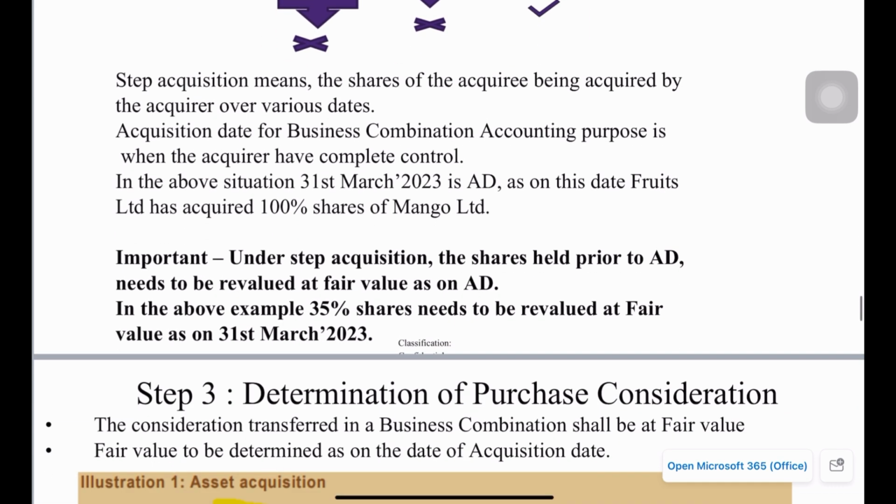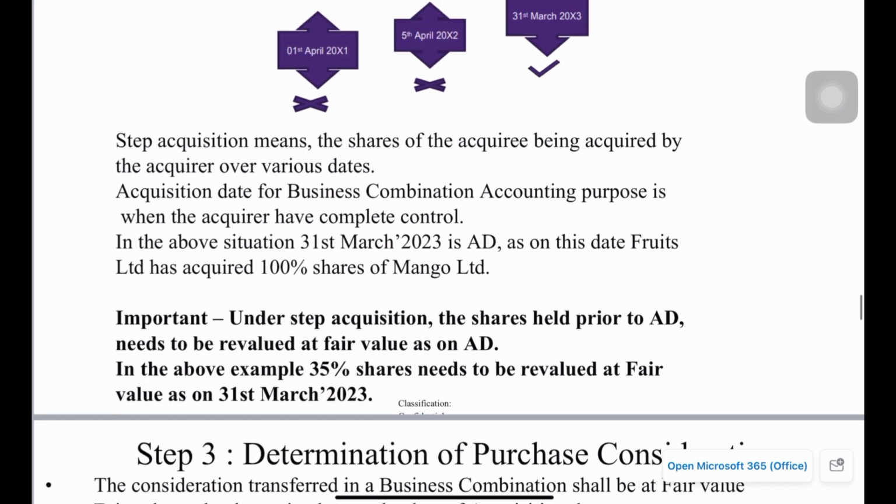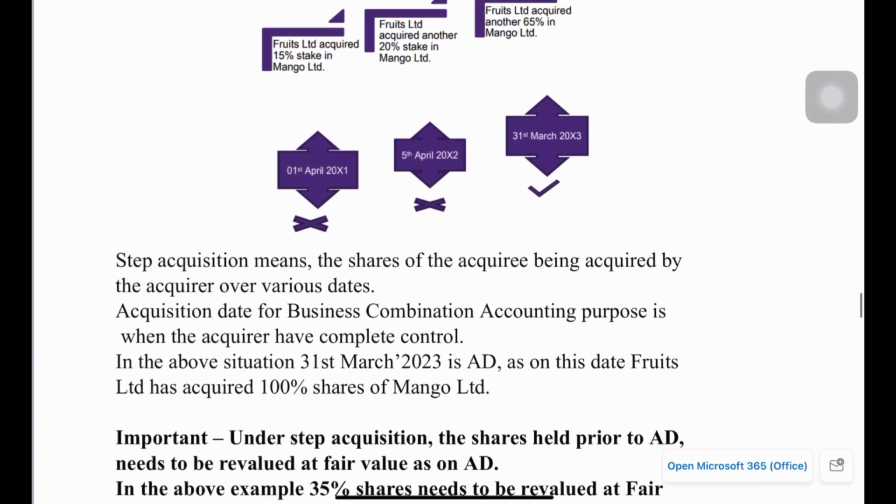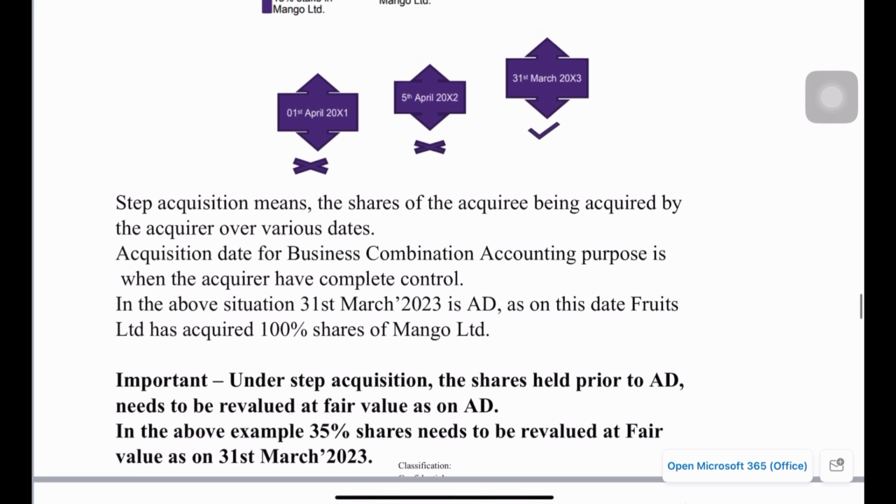Right, okay. So in step acquisition, you should remember that on the acquisition date, when the acquirer has more than 50% stake in the acquiree, we need to see how many shares of the acquiree were held by the acquirer prior to the acquisition date. So in this case, 35% of the shares of Mango Limited are held by Fruits Limited.